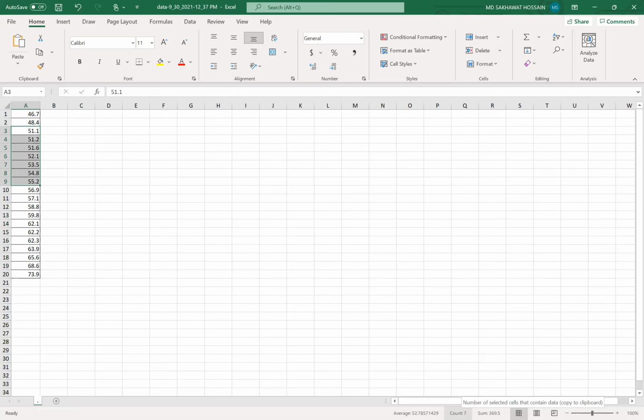Then 56 to 62. You can see the count here. We have 4 numbers. Then 62 to 68, we have 5 numbers. Then we have 2 numbers in the last group. That's how you can easily find the frequency.